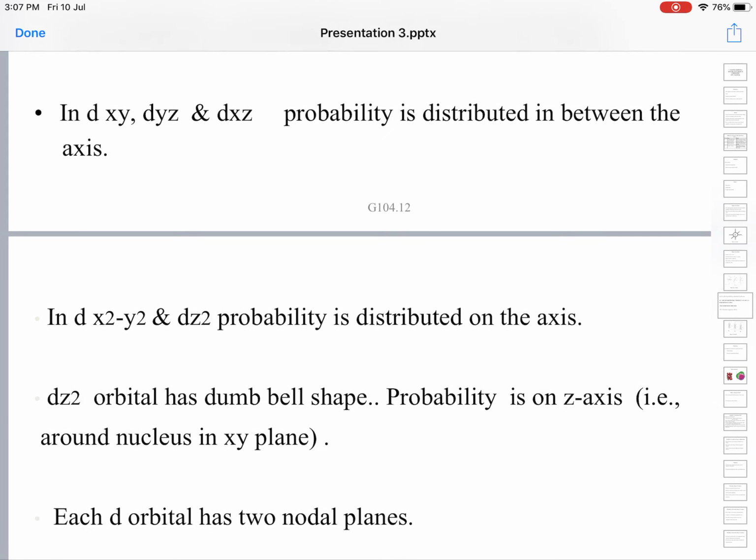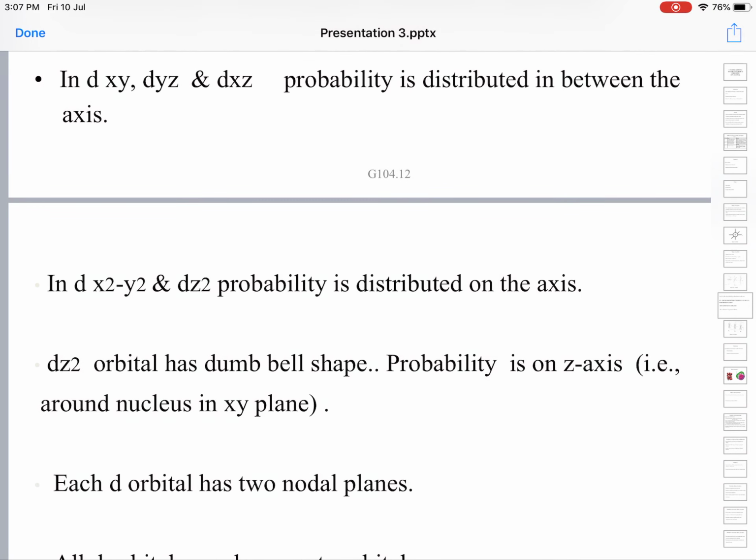In dx square y square and dz square, the probability is distributed along the coordinate axis, whereas in dxy, dyz and dzx the probability distribution is in between the coordinate axes.